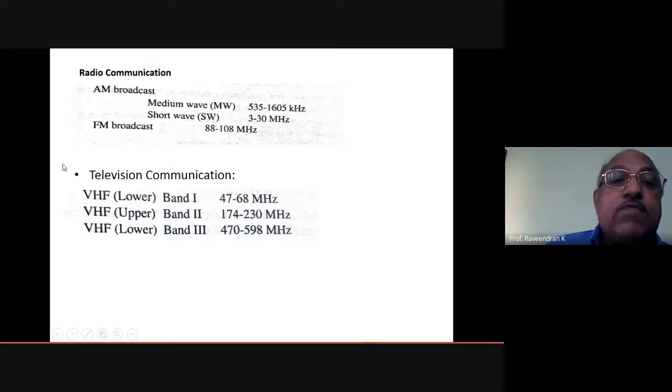Okay, then we have the FM broadcast. The FM broadcast is the frequency modulated broadcasting station. And can you tell me an example of a frequency modulated broadcasting station here? We have in Kannur an FM station. Which is broadcasting at what frequency? Usually the frequency range for an FM broadcasting station is 88 to 108.